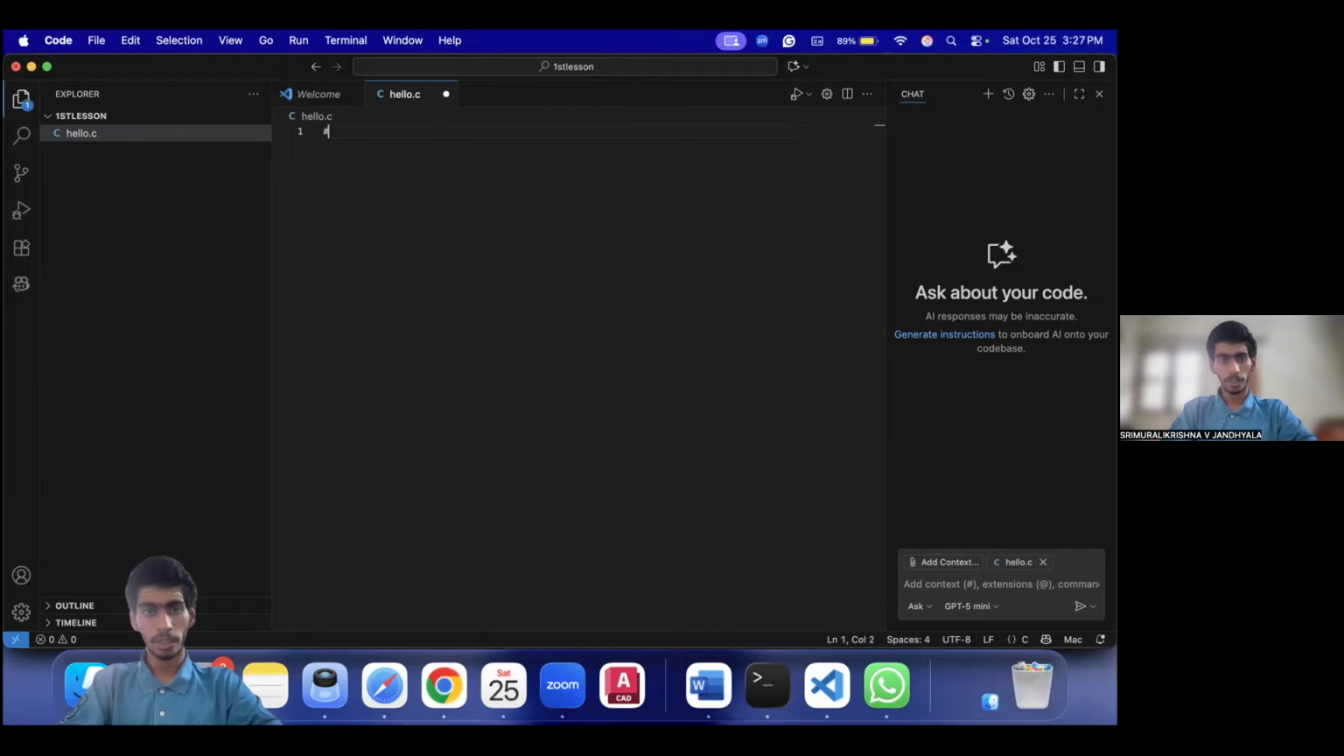We'll be doing hashtag include. Hashtag include basically tells the computer that you're going to include some specific library into this program. After that, in these angle brackets, you can just write stdio.h. As you can see, Visual Studio automatically gives you suggestions. If you are new, I would suggest don't use the suggestions because it will be much easier to do it yourself.